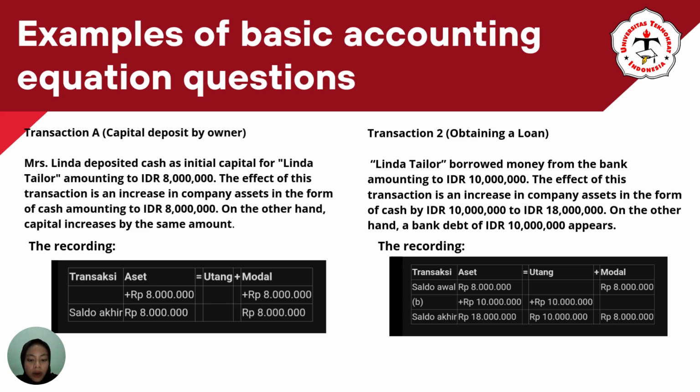Example of a basic accounting equation. The first is transaction A. Mr. Linda deposited cash as initial capital for Linda Taylor amounting to 8 million. The effect of this transaction was an increase in the company's assets in the form of cash amounting to 8 million. On the other hand, capital increased by the same amount. For recording, you can see the picture above.